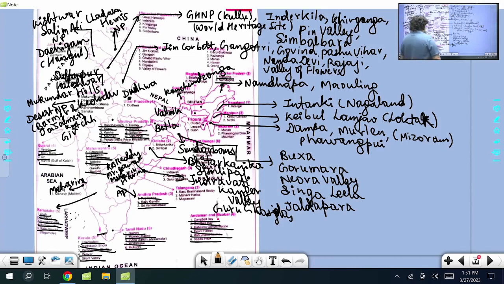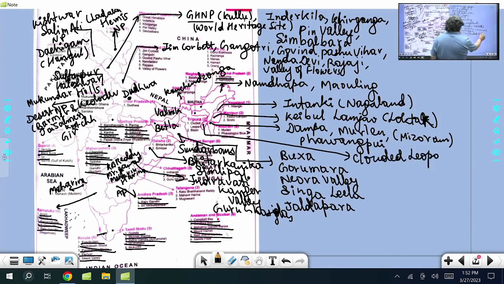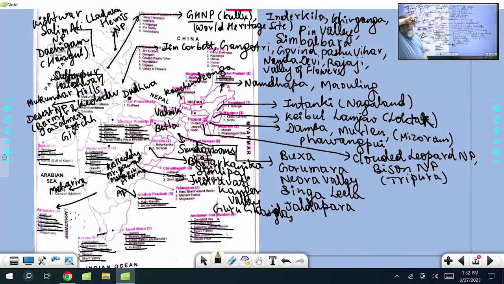Right? Then coming to Tripura, Agartala. Tripura has got a very important name here, Clouded Leopard National Park, known for the clouded leopard. And then another name is Bison National Park. So that is Tripura. You know the capital of Tripura is Agartala. Gumti Wildlife Sanctuary and all this comes into that. Right, I have gone through the part of it.